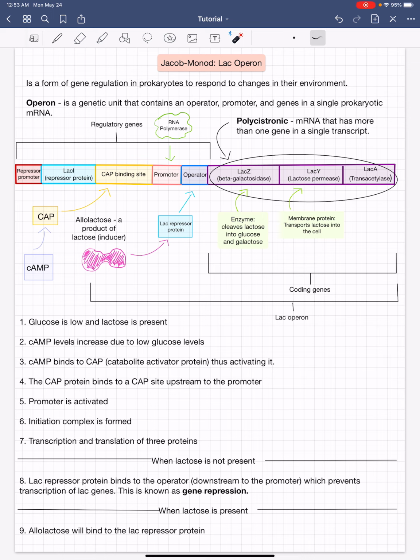When lactose is not present, the Lac repressor protein ends up binding to the operator and thus prevents the transcription of Lac genes. This is known as gene repression.